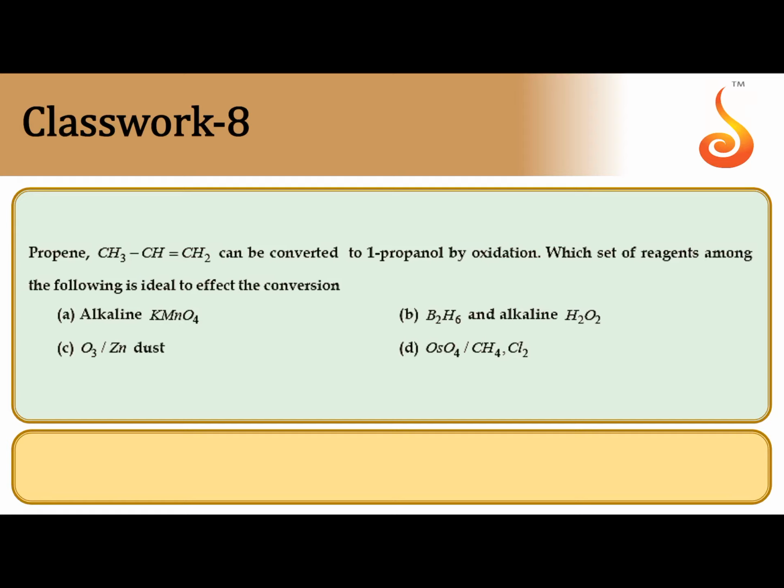Next, propene can be converted into 1-propanol on oxidation. To get 1-propanol, addition of water is required. H and OH must be added. To get 1-propanol, at first carbon OH should be added, at second carbon H should be added. So this is opposite to Markovnikov's rule, anti-Markovnikov's rule. According to anti-Markovnikov's rule, H goes to carbon with less number of hydrogens, while OH goes to doubly bonded carbon with more number of hydrogens.